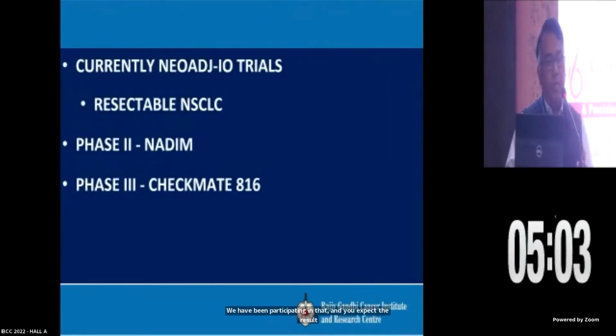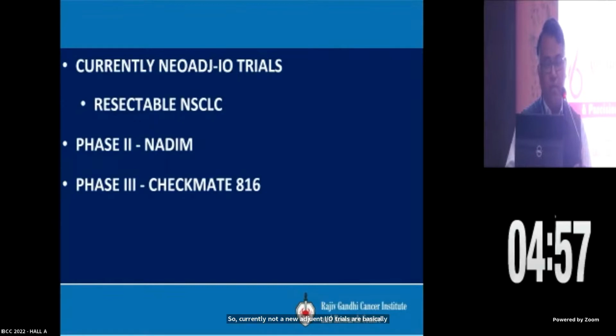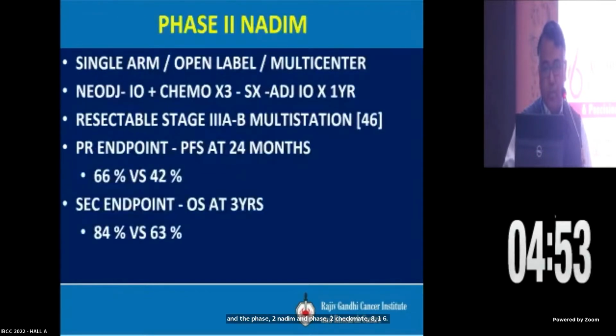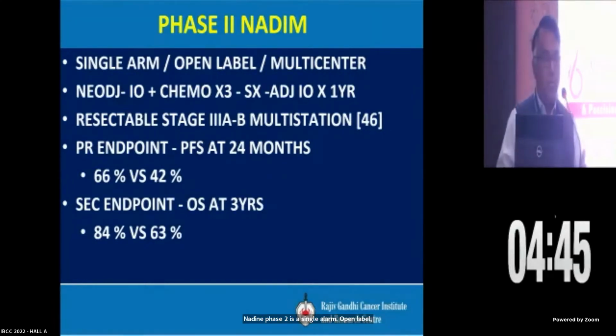Currently, the neoadjuvant IO trials are focused on resectable NSCLC, namely the phase 2 NADIM and the phase 3 CHECKMATE 816. I will go through them to highlight their importance. NADIM phase 2 is a single arm, open label, multi-center study, wherein neoadjuvant IO and chemotherapy versus chemo was compared, followed by surgery, and then continuing adjuvant IO.